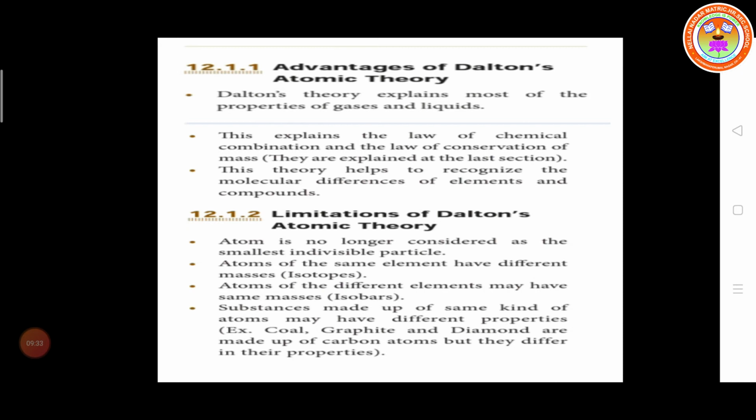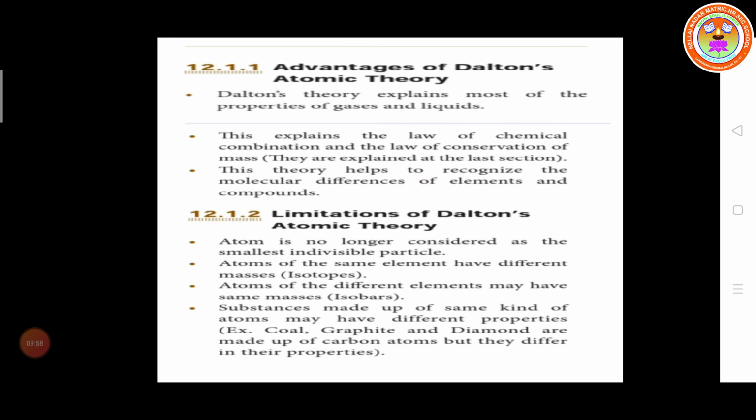For example, chlorine. You have to take 2 chlorine atoms. One chlorine mass is 35, another chlorine mass is 37. But the atomic number of the 2 chlorine atoms is 17. So atoms of the same element that have the same atomic number but different mass number are called isotopes.